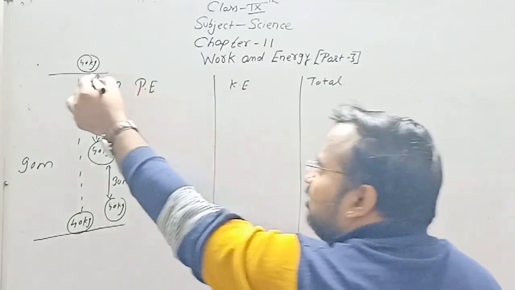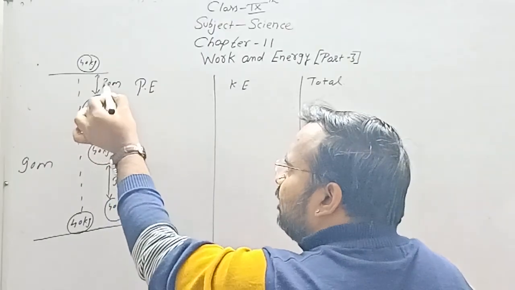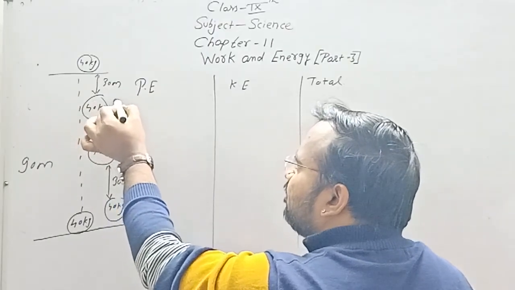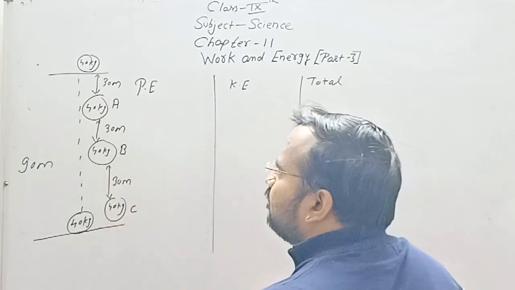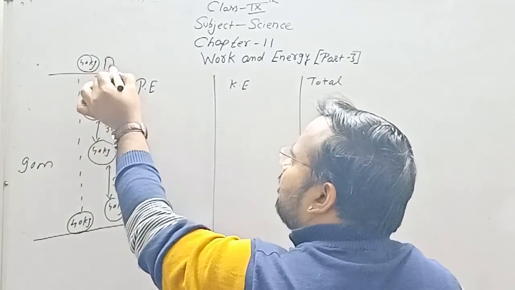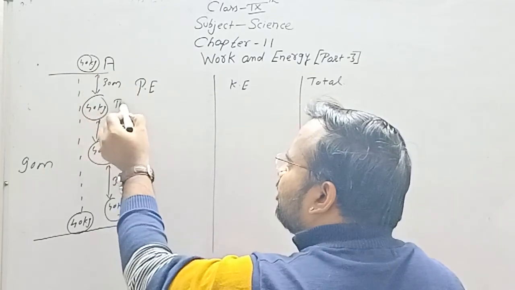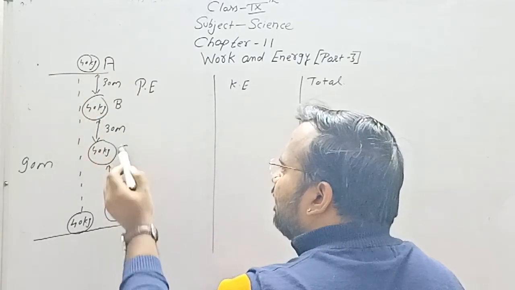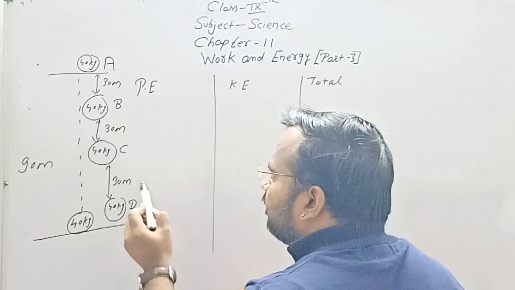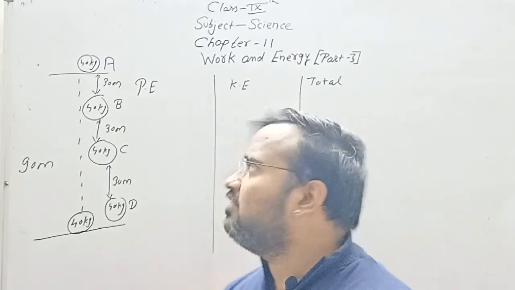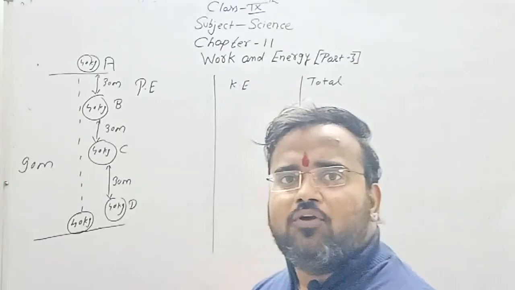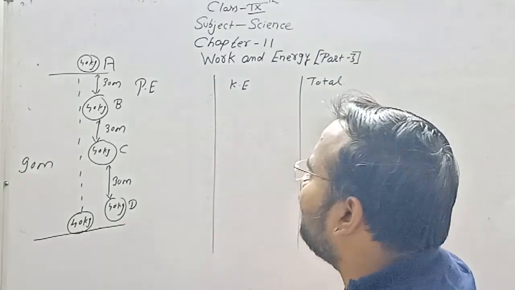Now let me give names to these positions: this is position A, this is position B, this is position C and this is position D. At all the positions we are going to see the potential energy, kinetic energy and total energy.